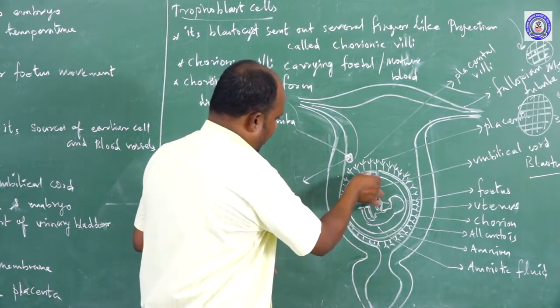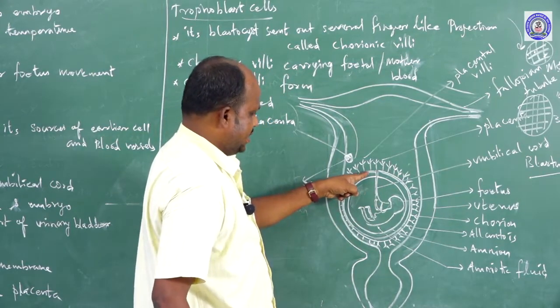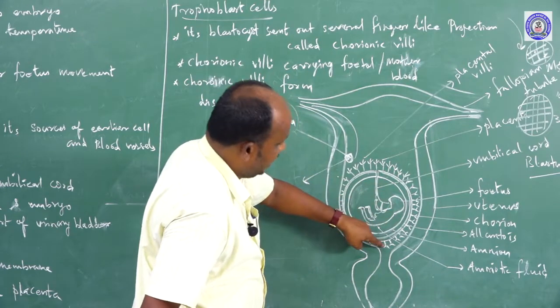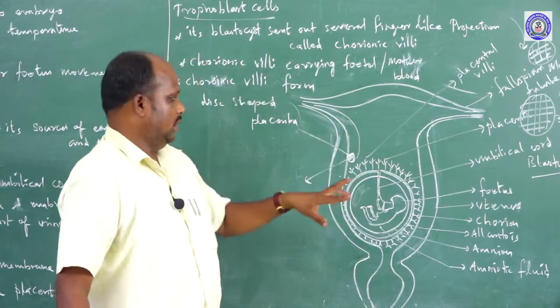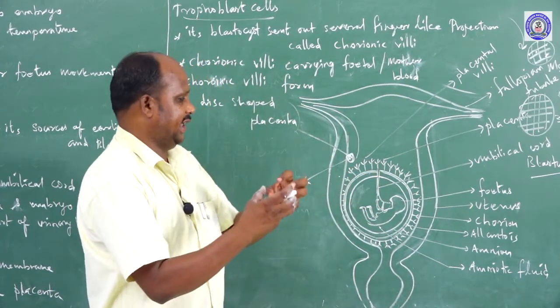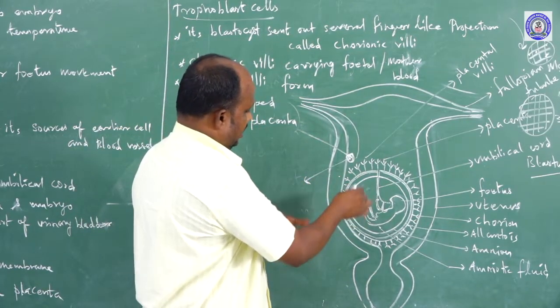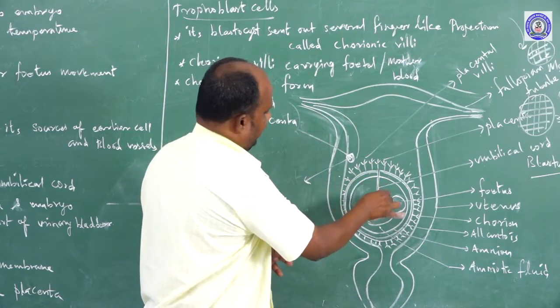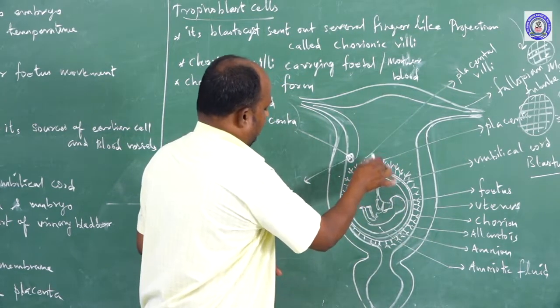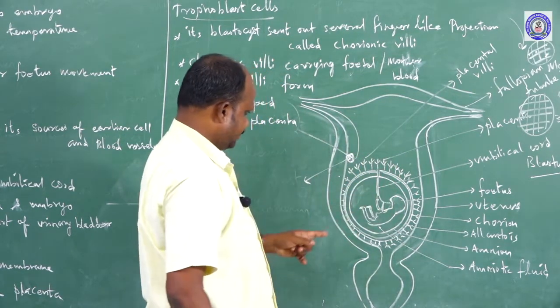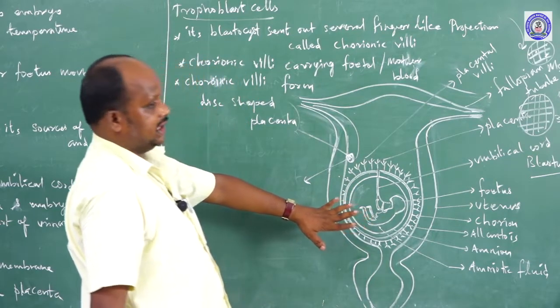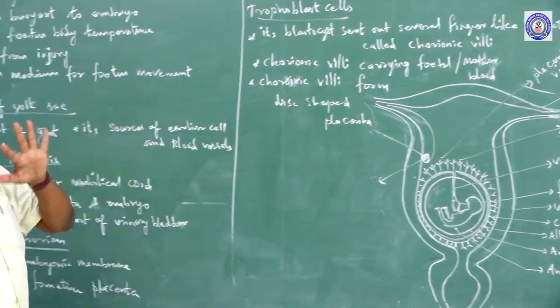Next, the middle membrane is called allantois. The outermost membrane is called chorion. Between the membranes, there is fluid, named amniotic fluid. Through the fluids, materials are exchanged from the fetus to the uterine wall and back to the fetus. These are the functions of the extra embryonic layers.